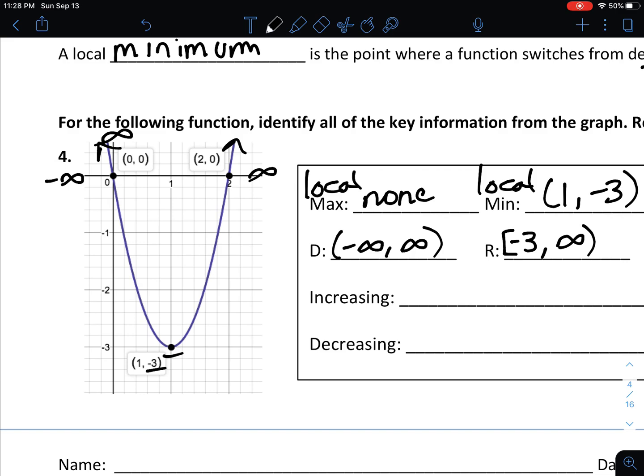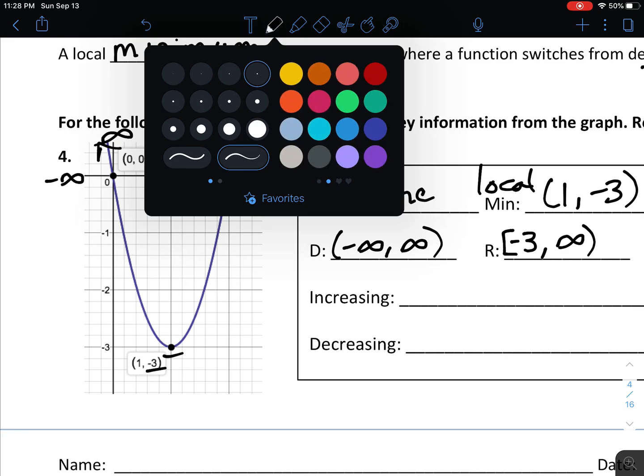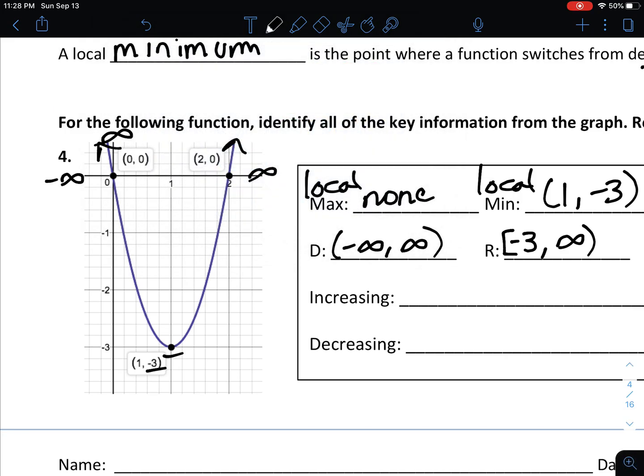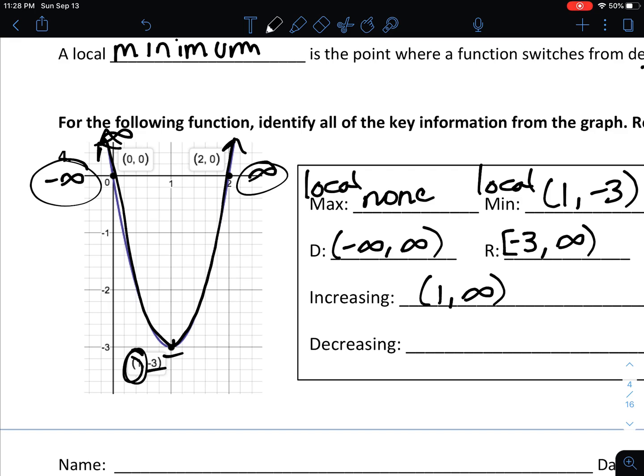Same for increasing and decreasing. I'm going to write those using interval notation. So for increasing, we've got kind of this right half of our graph is increasing. That starts at an x value of 1 and continues to positive infinity. For decreasing, that's our left side of the graph. Remember that you're still going to go from left to right. So that would be from negative infinity up to 1. And there we have it.